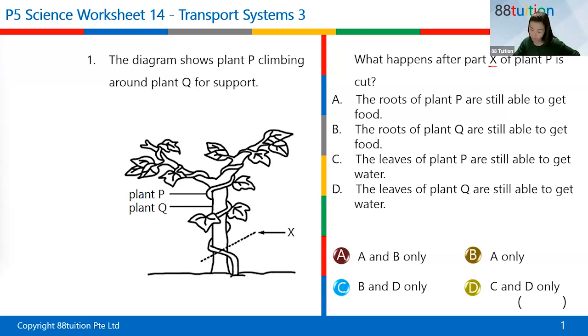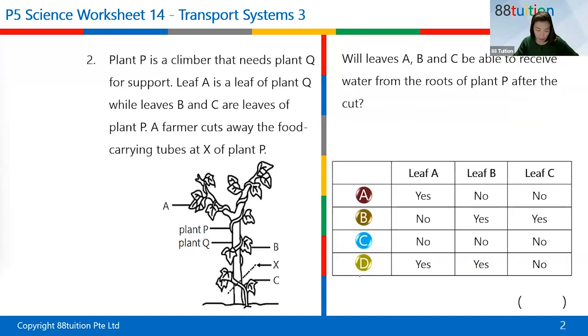Okay, this one is true. We're able to get water, right? And then this one, yeah. Okay, so this one, no problem. Answer is C. Right. Question 2. Anybody got it wrong?